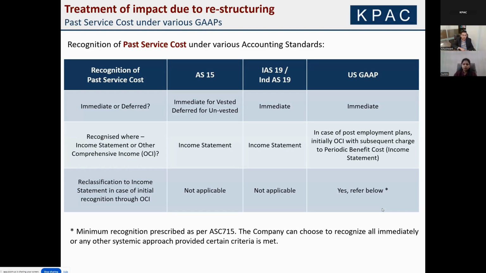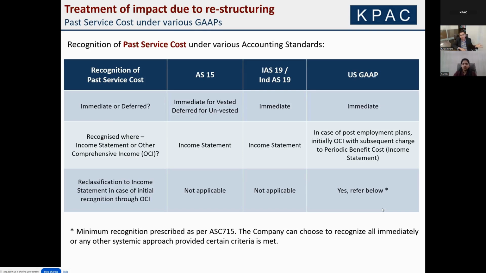Please do note that US GAAP prescribes only the minimum recognition. If the company chooses to recognize all immediately or follow any other systematic approach, it can do so under US GAAP. And lastly, is any reclassification to the income statement allowed if the initial recognition is in OCI?